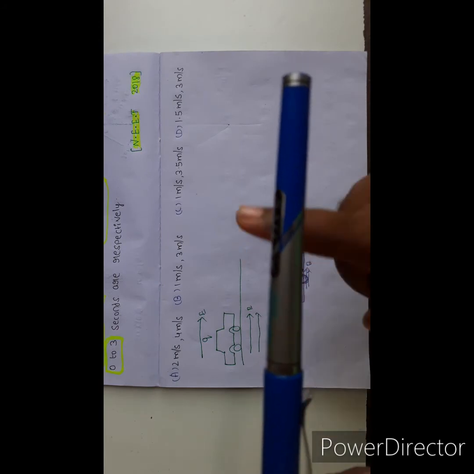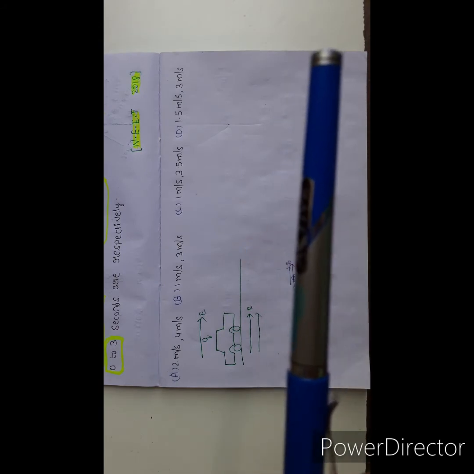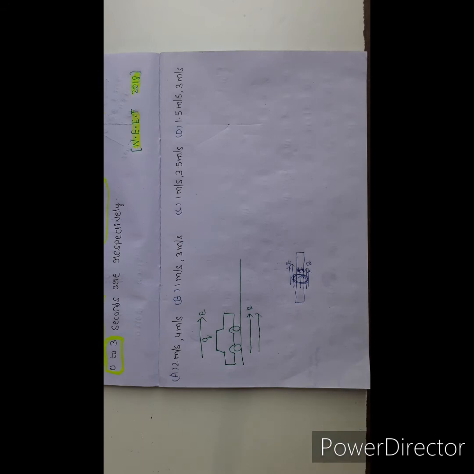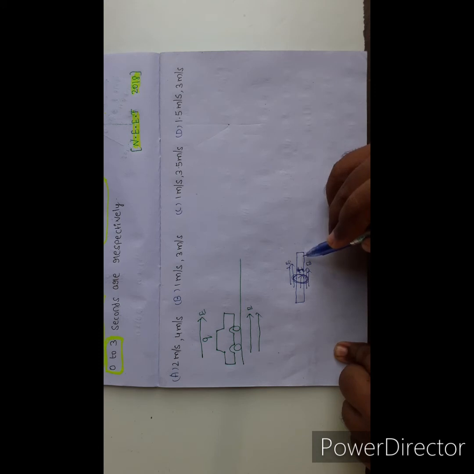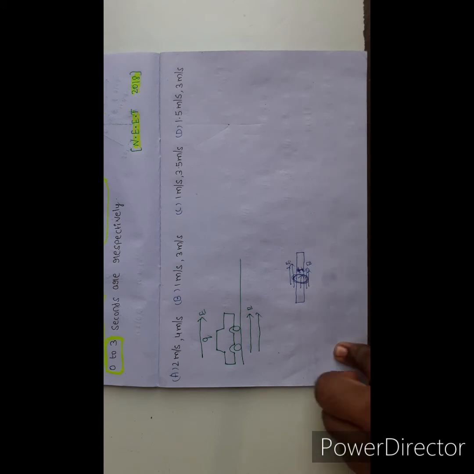When current flows in a conductor, the influence of the current is present around the conductor; that is called the electric field.